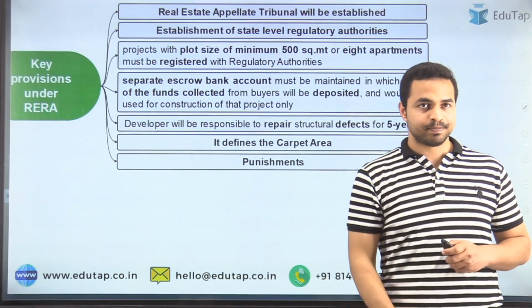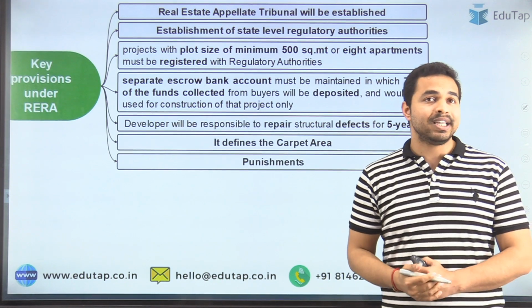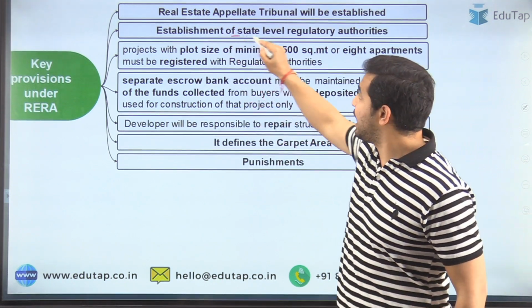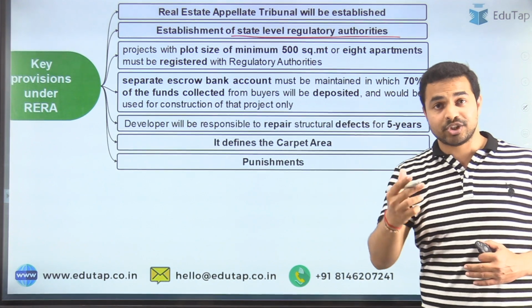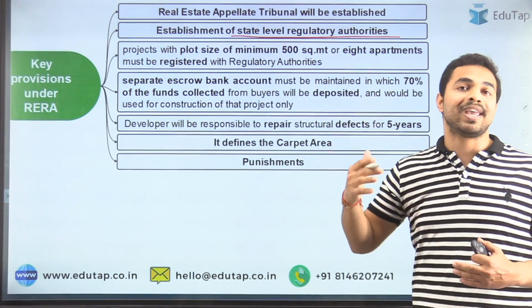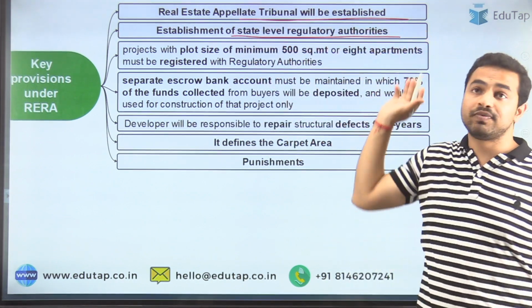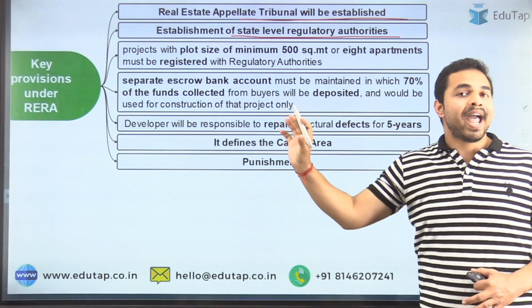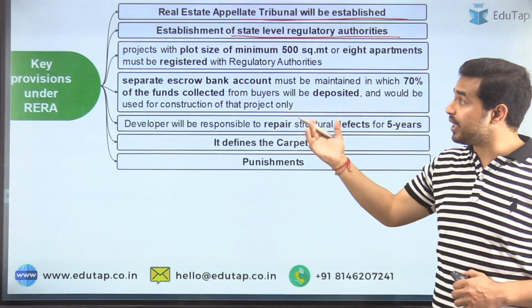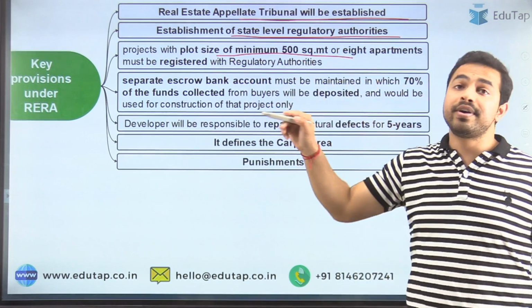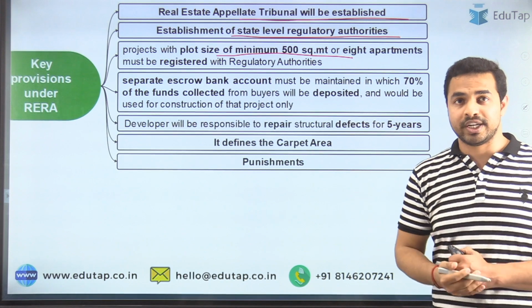about the RERA Act. Now when we talk about other key provisions under RERA, there will be an establishment of state level regulatory authorities, and if a person is not satisfied with the decisions, he can appeal against such decisions in the appellate tribunal, which will be established as per the provisions of this RERA Act. Apart from that, projects with a plot size of minimum 500 square meters or 8 apartments must be registered with the regulatory authorities.